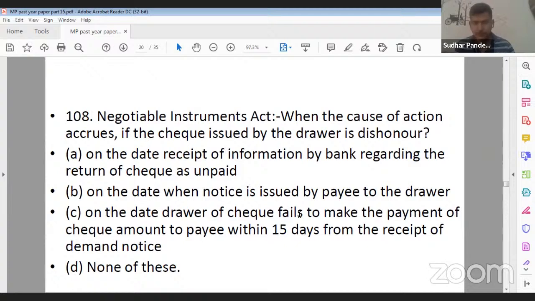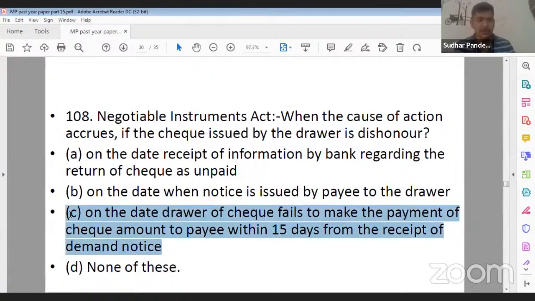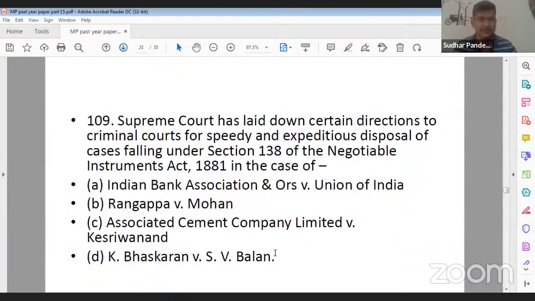Just let me know. Question number 108. Its correct answer is C for Calcutta. That is, on the date the drawer of the check fails to make the payment of the check amount to the payee within 15 days from the date of receipt of the check. Question number 109. No, Viniji, its correct answer will be C, not D.